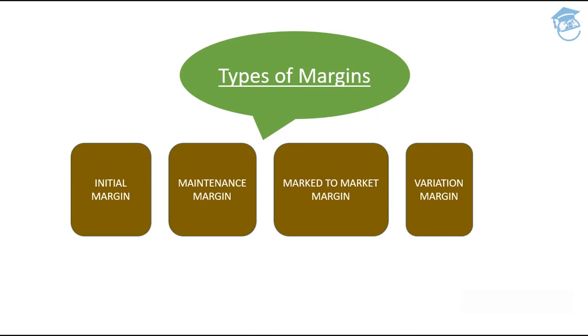So maintenance margin is something; let's say if initial margin is 10%, maintenance margin is 15%. You'll have to maintain this margin in your demat account at all times in order to ensure smooth exchange of transactions each day. Say 15% is your bar. Once you touch this bar, it is an alarming situation for the broker who is entertaining both of you. It is a signal that your securities are going down and you need to buck up. How can you buck up? You just need to increase your margin back to your maintenance margin, that is 15%.